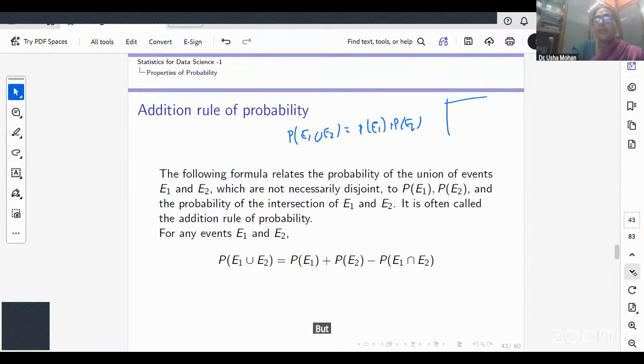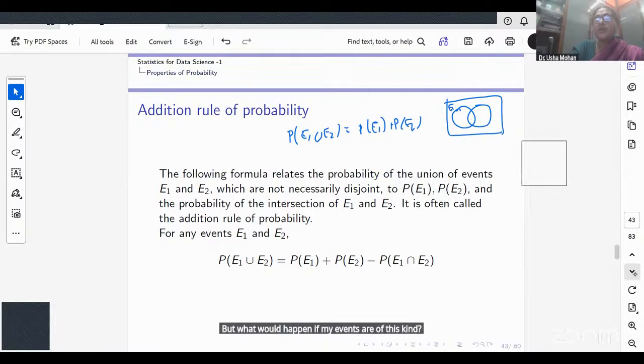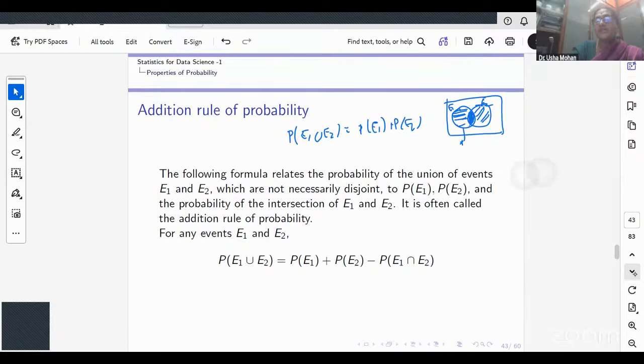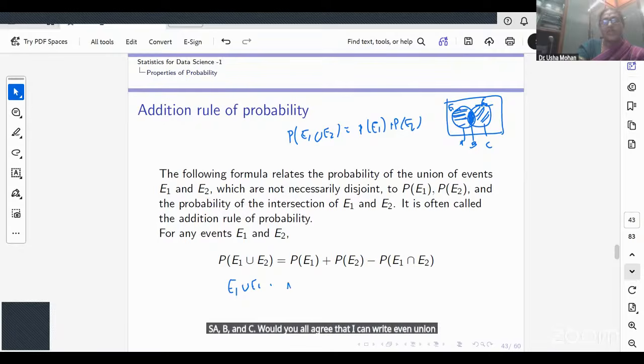But what would happen if my events are not exclusive, E1 and E2? I can write E1 union E2 as A, B, and C. Would you all agree that I can write E1 union E2 as A union B union C?